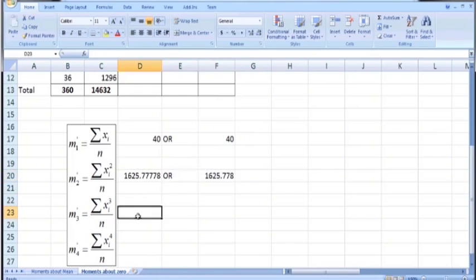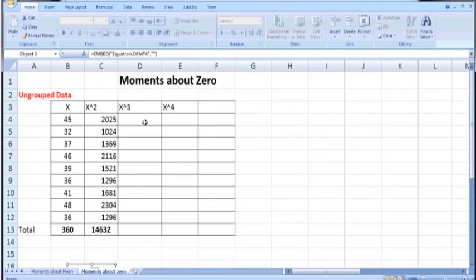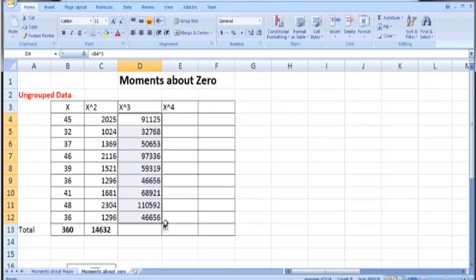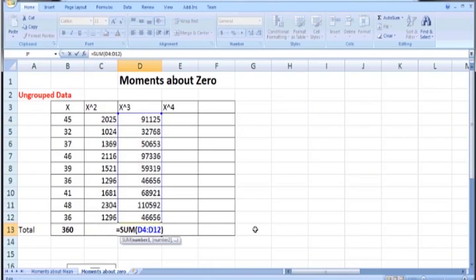In the next case, in order to calculate the third moment about origin, we need to calculate summation xi cube. So construct a new column xi cube. B4 raised to power 3 will calculate the cube of 45. Copy it down as well, then copy the sum command rightward. We get the sum of D4 to D12. This is summation xi cube.